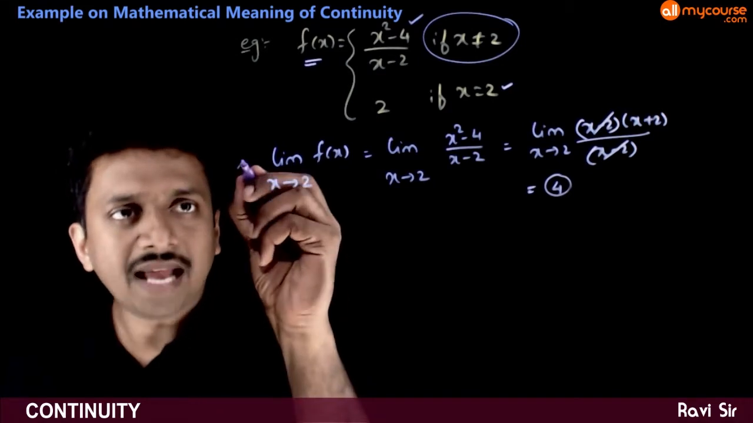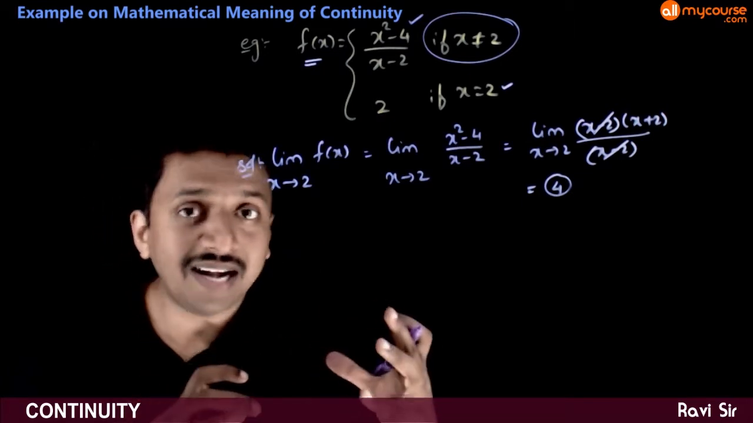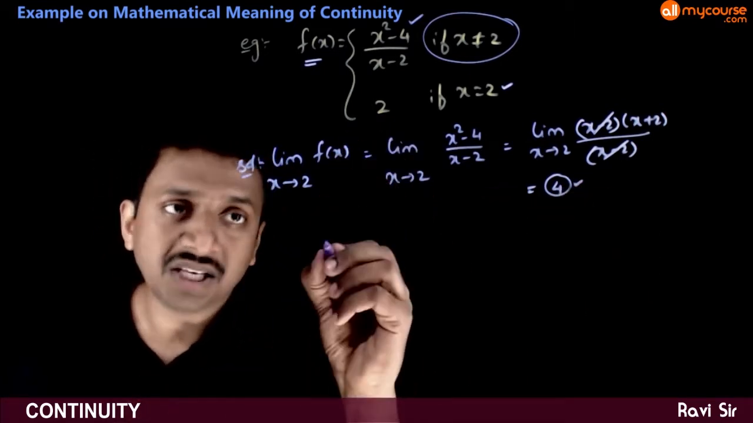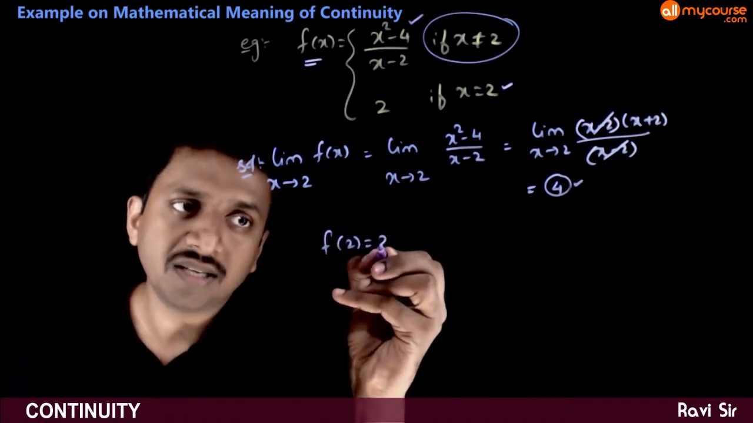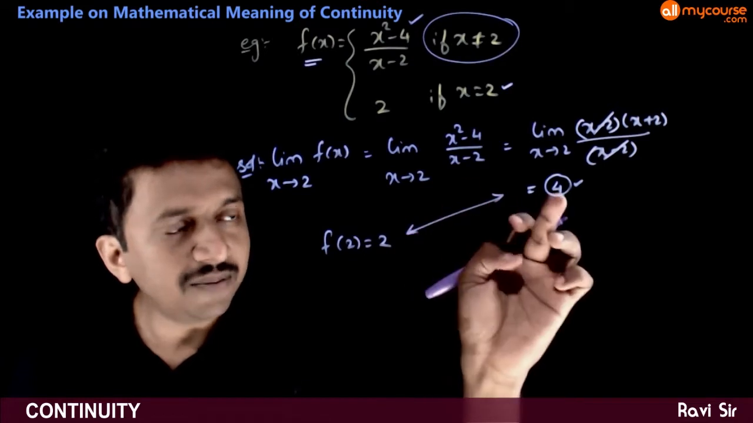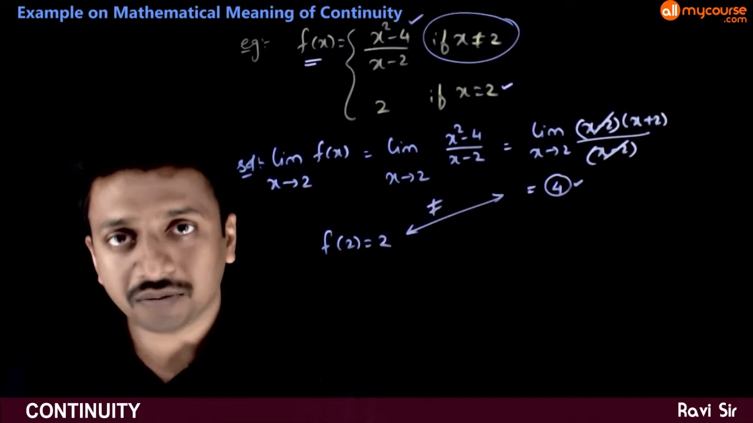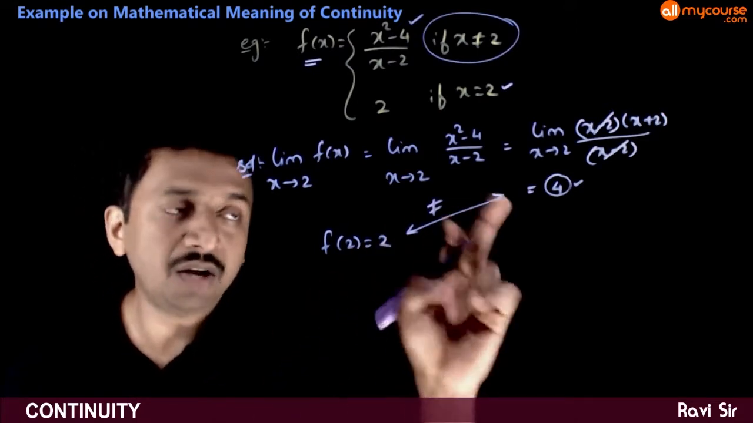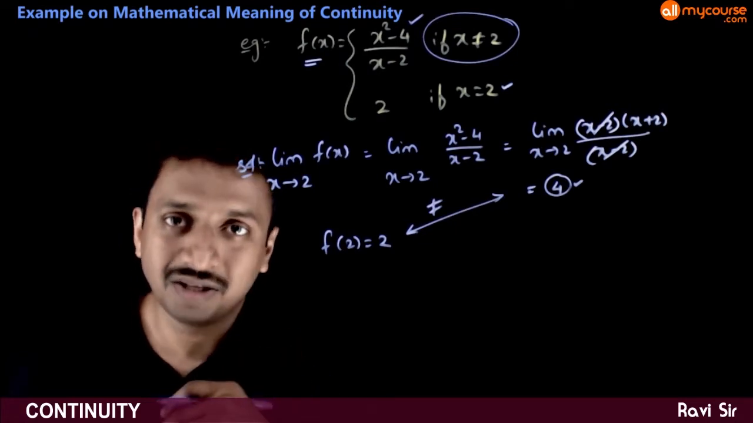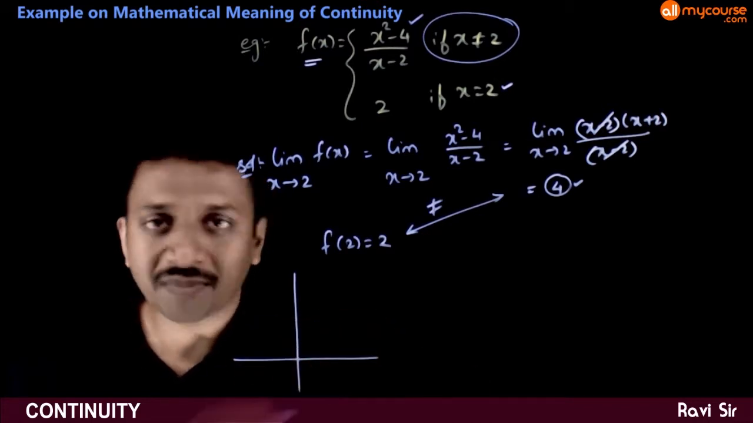That means the value of limit x tends to 2 f of x, both the right limit and left limit, are tending to 4. But what is the functional value at x is equal to 2? It is equal to 2. So here, as you can very clearly see, the limit is not equal to the functional value. So if the limit is not equal to the functional value, then the function is not continuous. So if you draw the graph of this, the graph will look something like this.